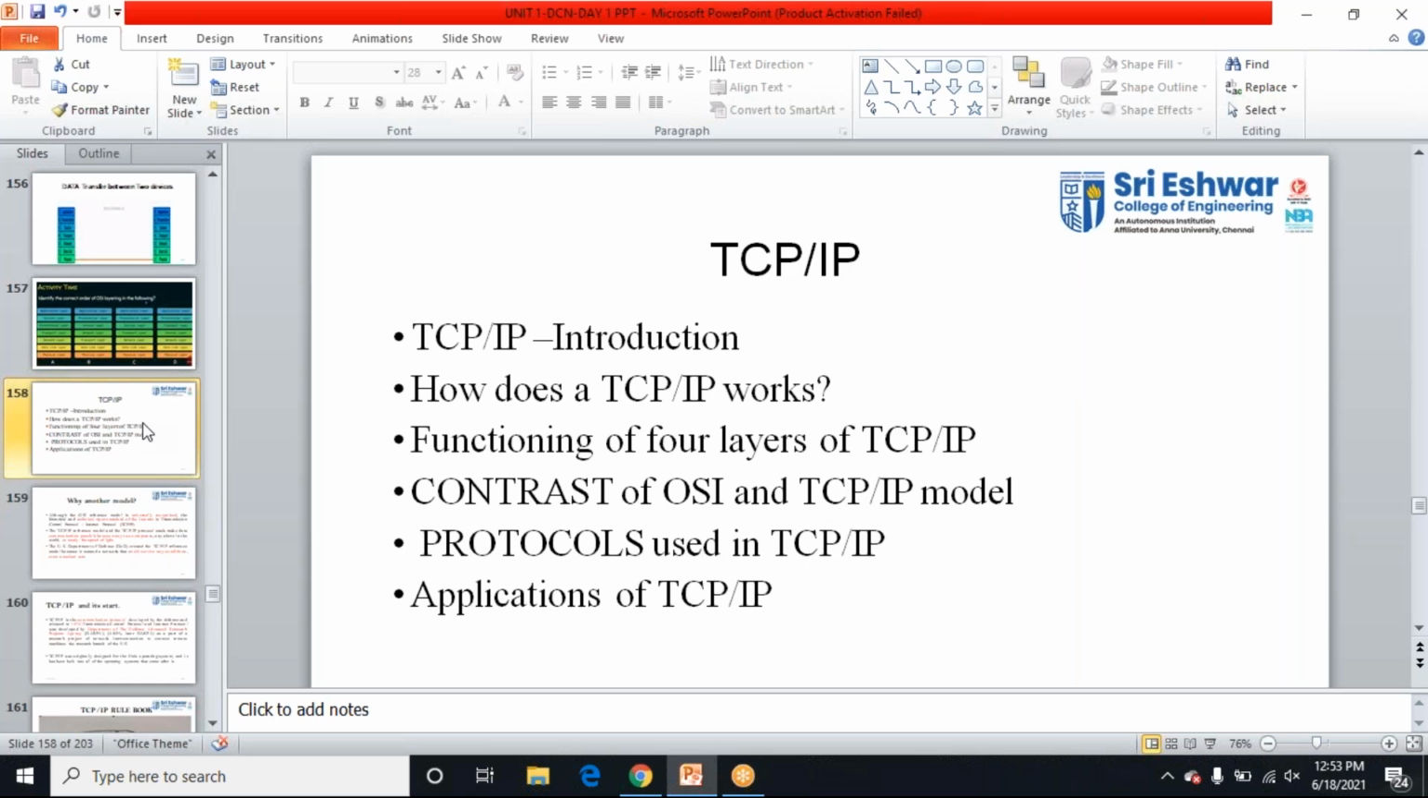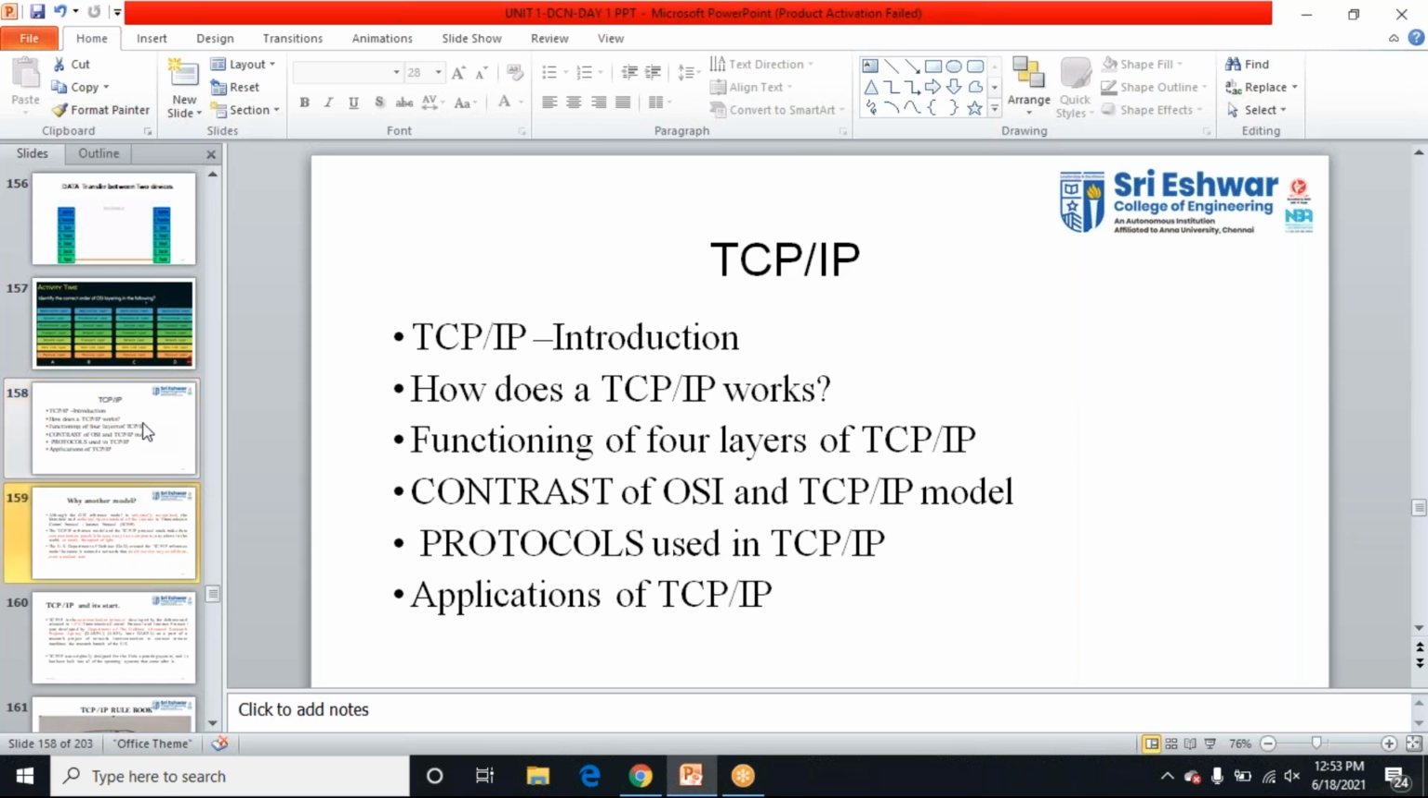See, TCP/IP stands for Transmission Control Protocol/Internet Protocol. This is the protocol of our internet. OSI is a reference model. TCP/IP is an existing model that we actually use on our internet. Then we are going to see the compare and contrast of OSI and TCP/IP, and the application of TCP/IP.